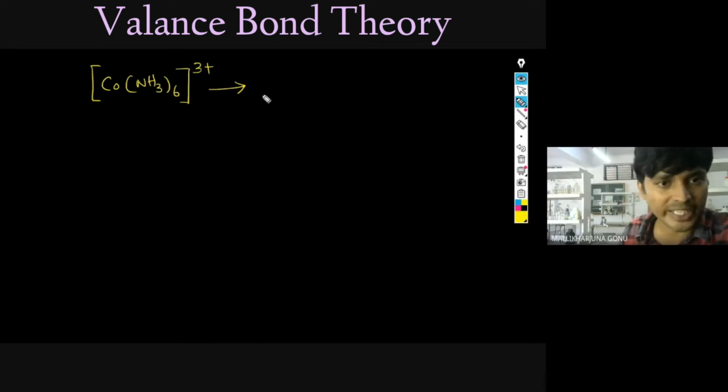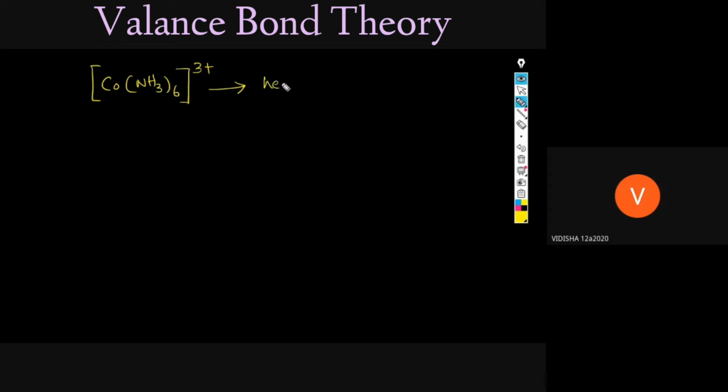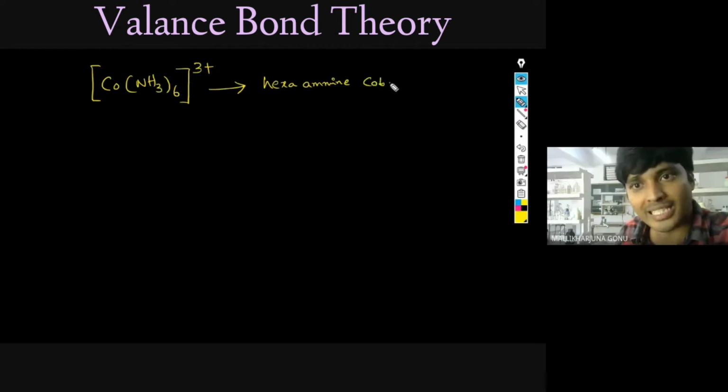So can you tell the name of this compound, Vidisha? How to write this one? Aishwarya, can you tell? Pooja, yes, tell. Somebody tell. Hexaamine cobalt. Hexaamine cobalt, that's it. Cobalt, and Roman numeral you have to write 3. Okay, like this. This is the IUPAC name of this compound. If some anion is there, for example Cl-, Br-, what you have to do is write it as chloride or bromide. Like that you have to continue. That's it. So this is the name of this compound.